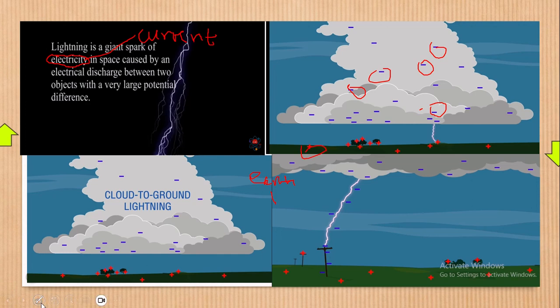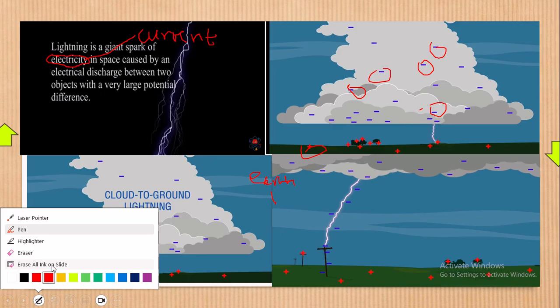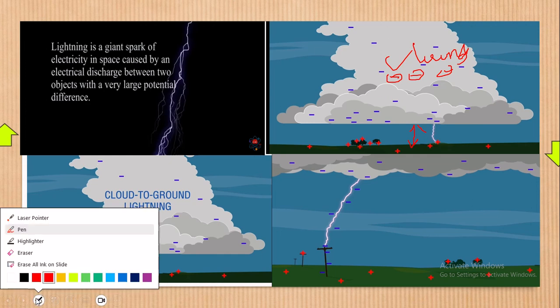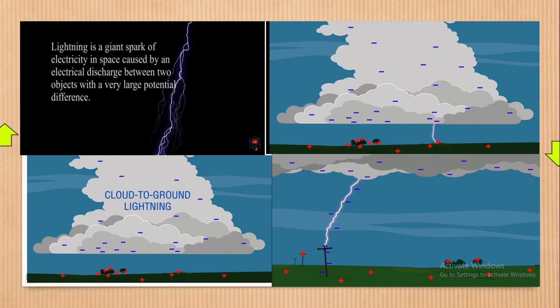Now, what happens on Earth, allow me to erase this. These are the clouds, and we have the trees right here. The clouds will come with very many negatives. Once the clouds come near, of course, when it is raining, don't expect a cloud to come that near the surface. I'm just meaning in terms of rain. When the clouds come near, or in terms of rain, the raindrops come along with these negative charges. As these negative charges arrive at this point, what does it mean?